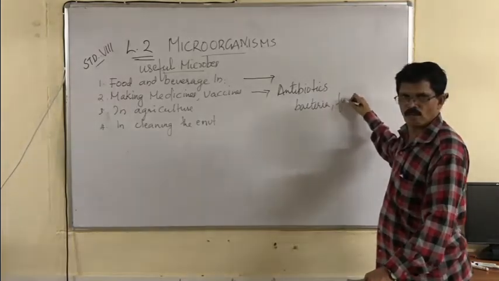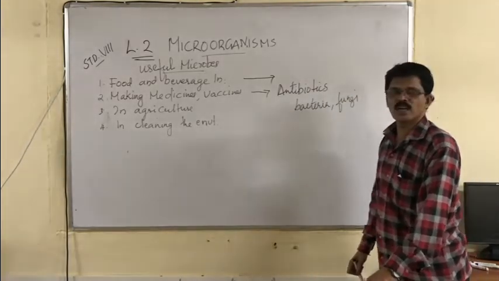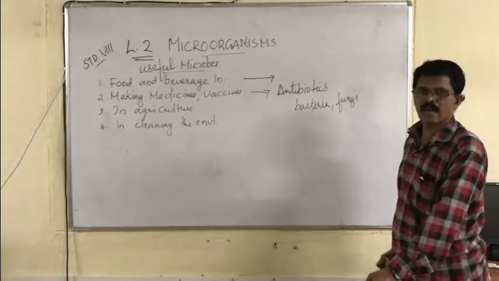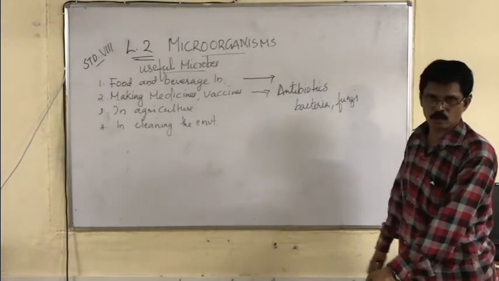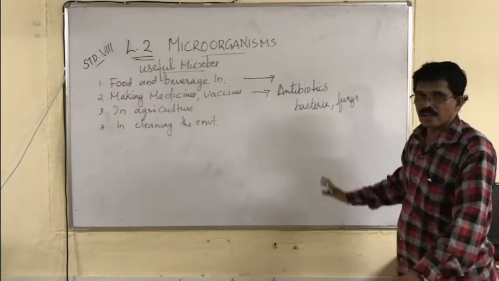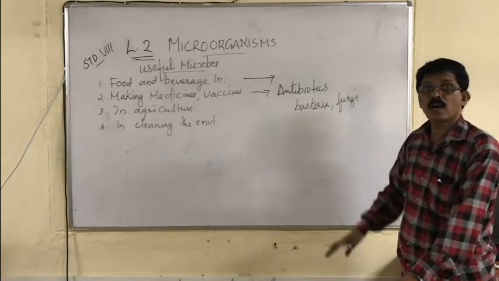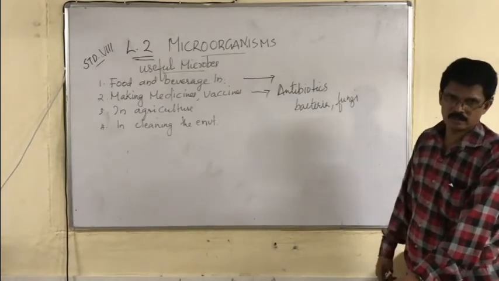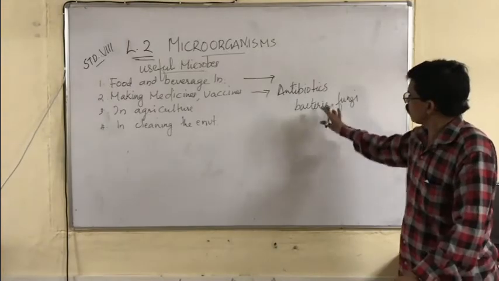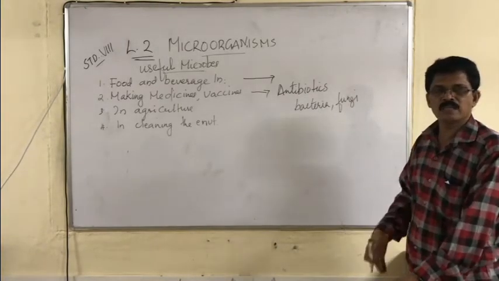These antibiotics kill the bacteria and disease-causing microbes. So antibiotics are made from bacteria and fungi, and they are used for killing harmful or disease-causing microbes.